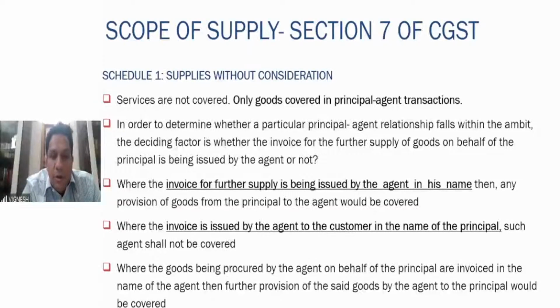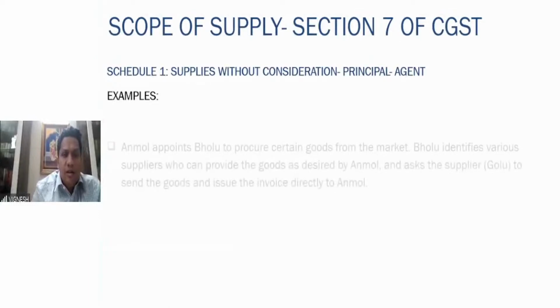Where the goods being procured by the agent on behalf of the principal are invoiced in the name of the agent, then further provision of such goods by the agent to the principal will be covered. So the agent is procuring the goods on behalf of the principal. Invoice also is given in the name of the agent. Such goods are further provided by the agent to the principal. Those transactions also will be covered here.